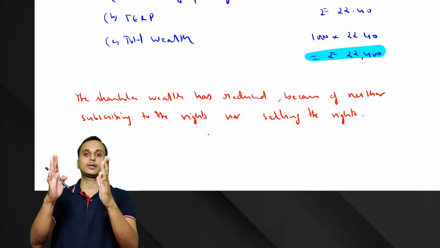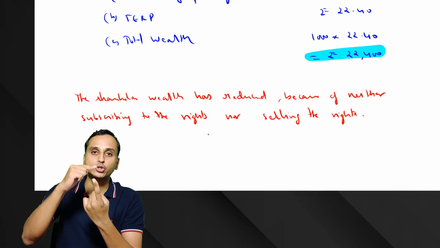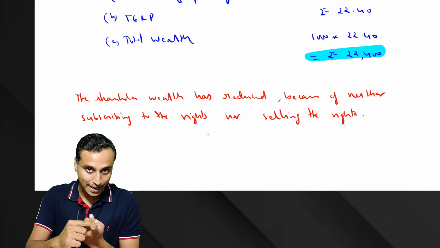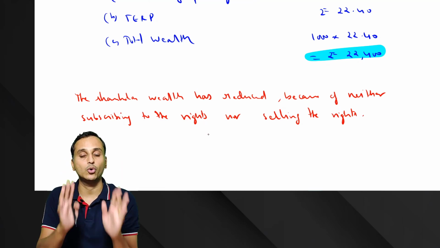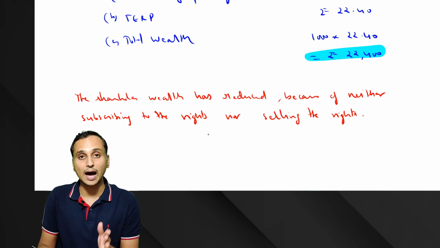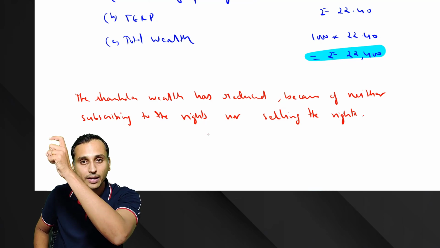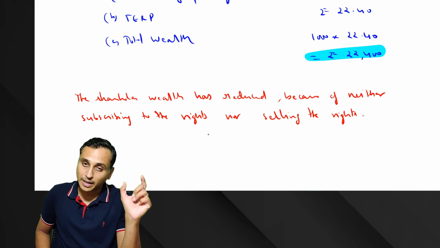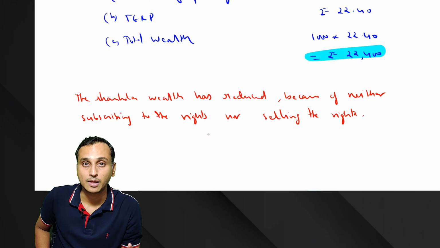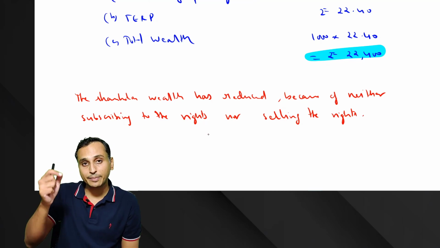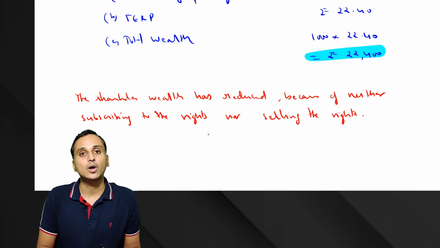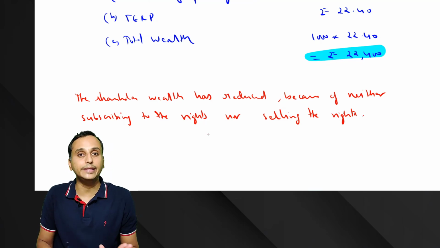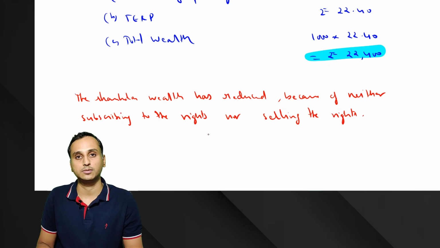Okay, so what do we conclude? Yes, if a company is issuing rights shares, either subscribe to it, or if you don't want to subscribe, at least sell the rights. If you don't do either of it, your wealth is going to come down, because we know that after rights shares, the MPS is going to be lesser than the MPS before the rights shares. So you have to take an action, either subscribe or sell the rights. If you don't take any action, you will suffer loss. Okay, everyone.